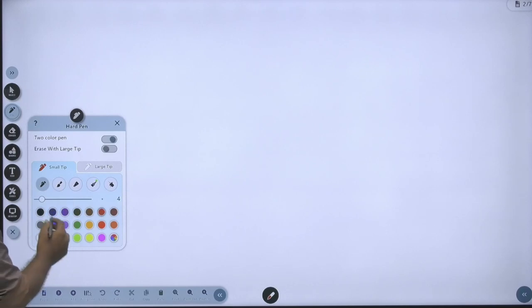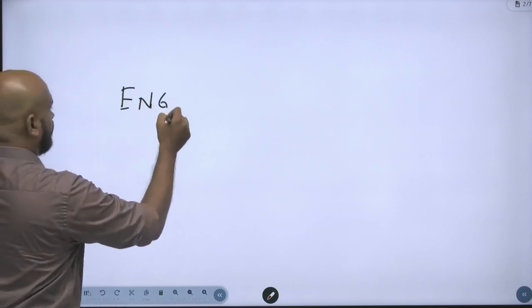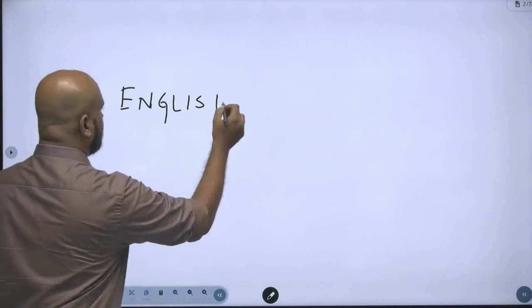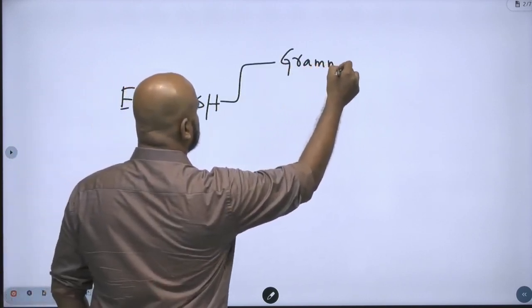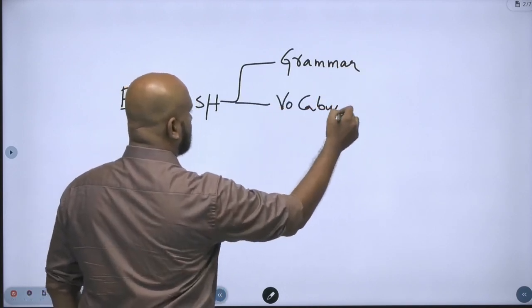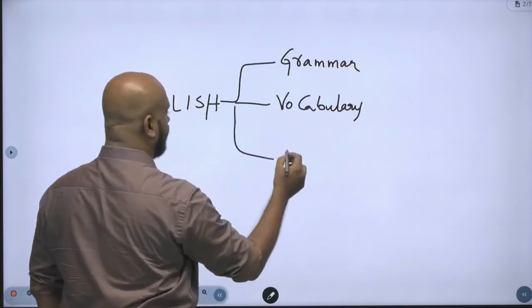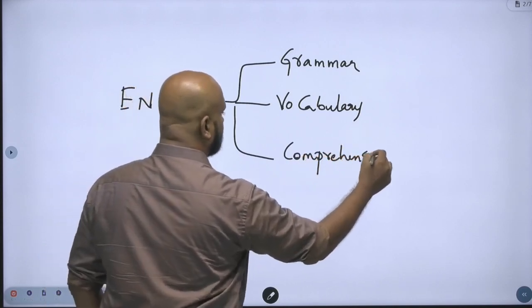Now generally, when we talk about the section of English, what are the topics that will be asked? Generally we know that in English we have three main sections. Grammar, the next section is vocabulary, then the third section is all about comprehension. So these are the three important parts.